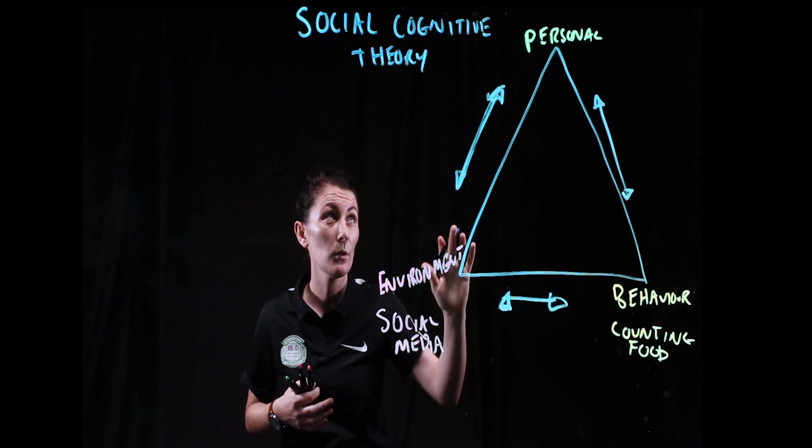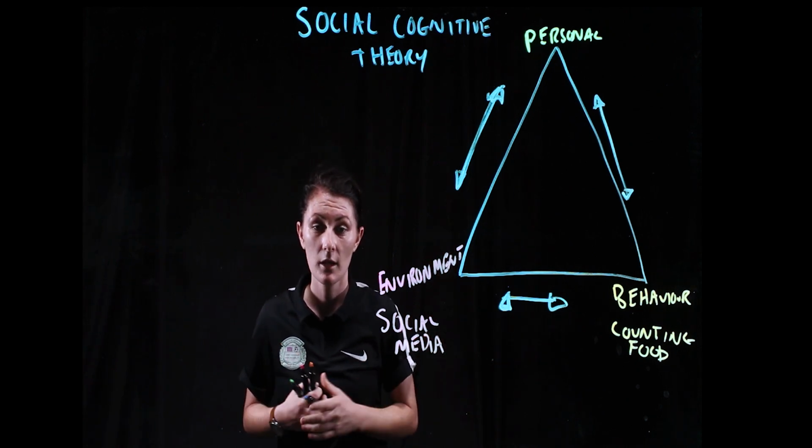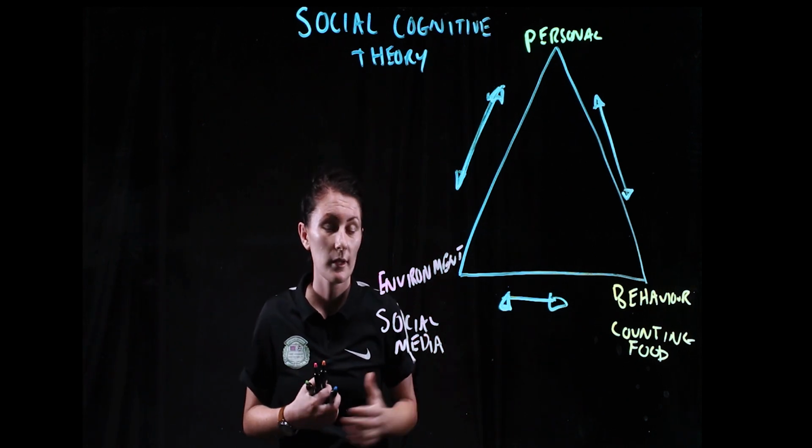So that is one example of how the dynamic relationship between the social cognitive theory works in terms of body image.